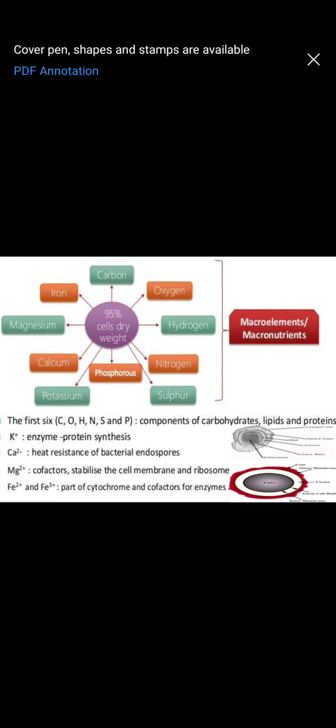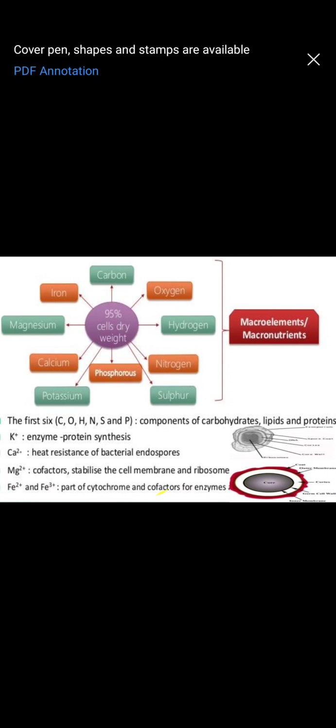Iron is a major part of the cytochrome. Now what is this cytochrome? Cytochrome is one component that is present in the electron transport chain. Now what is this electron transport chain? Electron transport chain is the movement of electrons from one component to another.